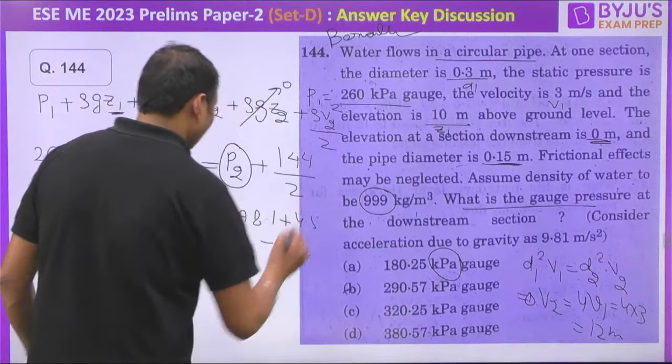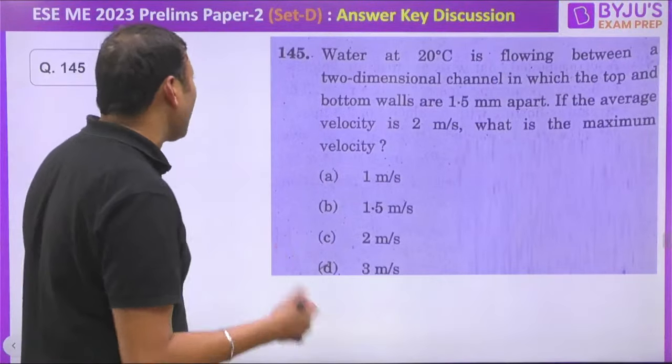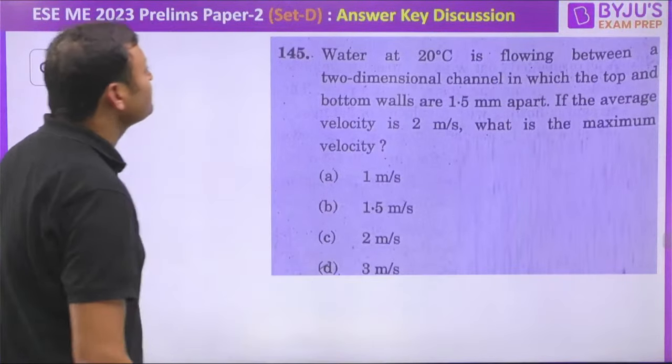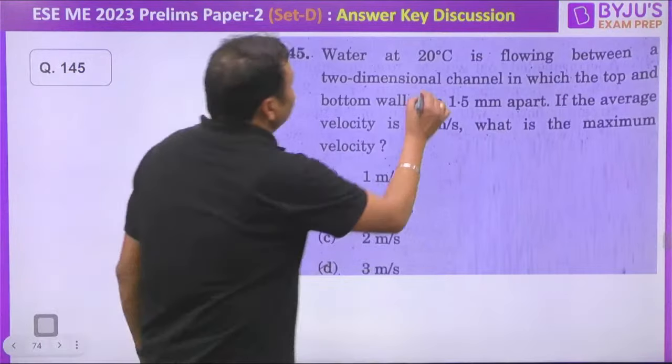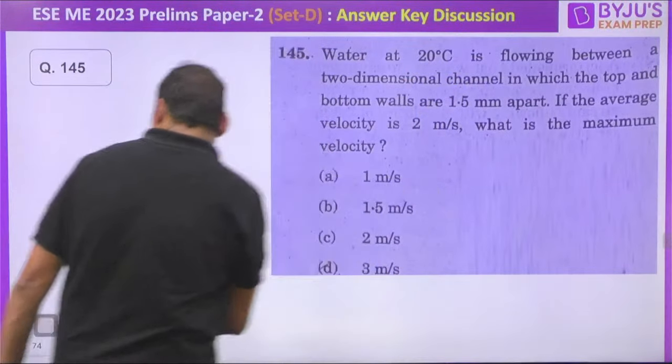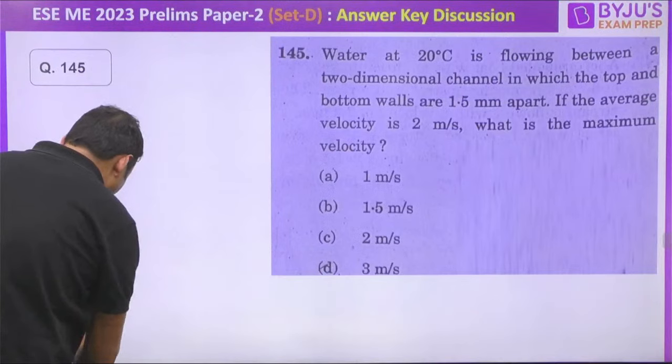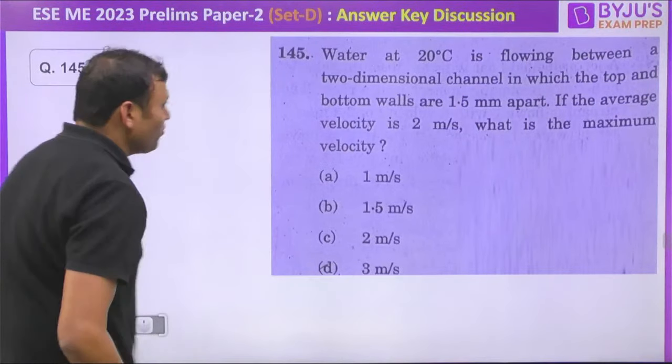B will be the correct answer for this one. Question number 145, very simple question. Water which is at 20 degrees Celsius is flowing. What is the answer to this one? Can you get me the answer for this one?